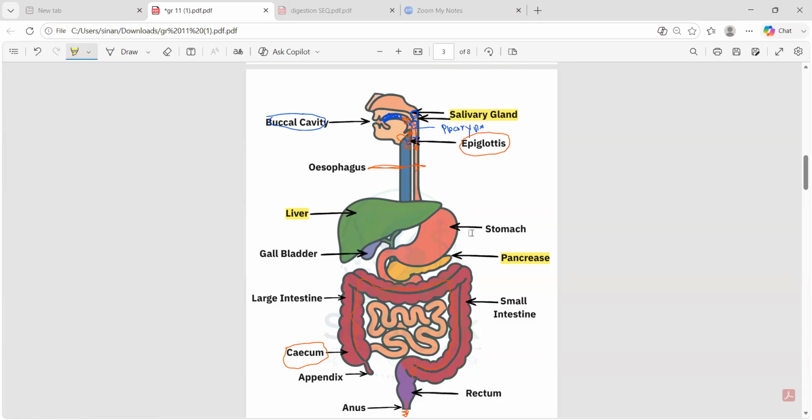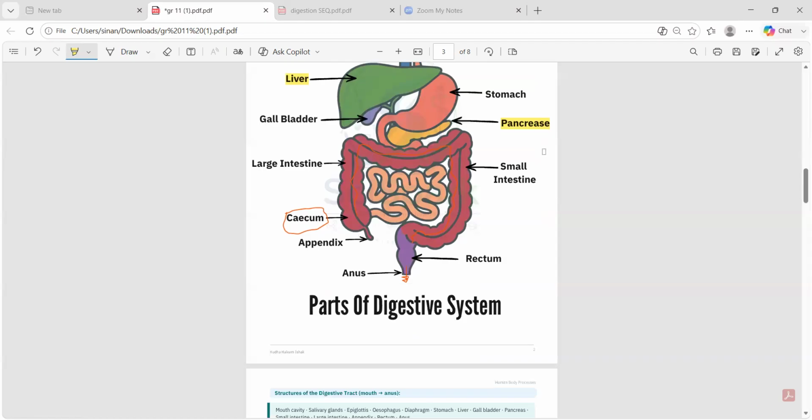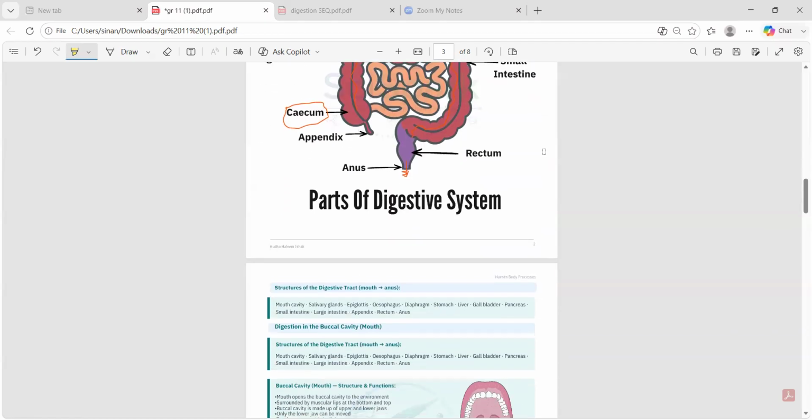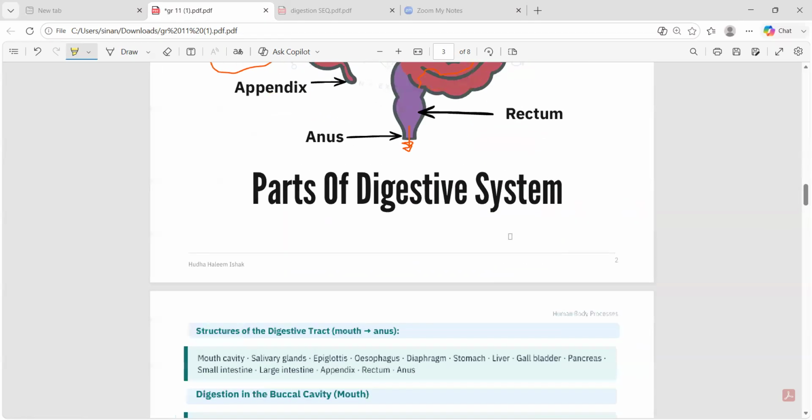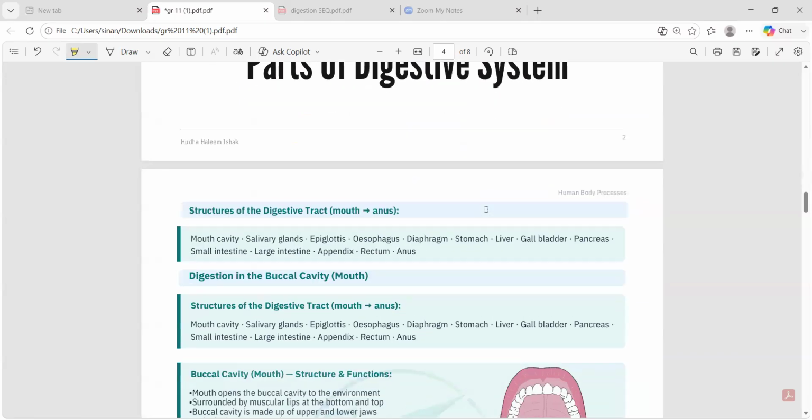Okay, if I give you all a digestive system diagram, will you be able to mark it by the end of the session or during the Adan break? I'll give it to you, okay? Try to mark that as well. So now let's move to each part of this digestive system.